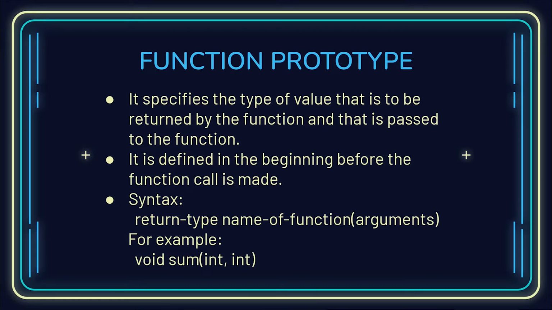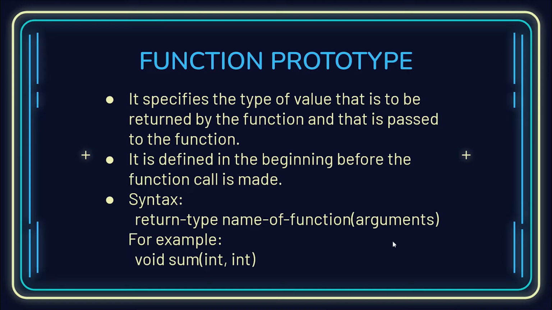So what is its syntax? Its syntax is return type, which is basically what type of value it will be returning. Then the name of the function. As you can see in the example, with void we are not specifying what type of value is to be returned. It can include integers, characters, floats, whatever. The name of the function is sum. Then within parentheses, we'll be declaring arguments.